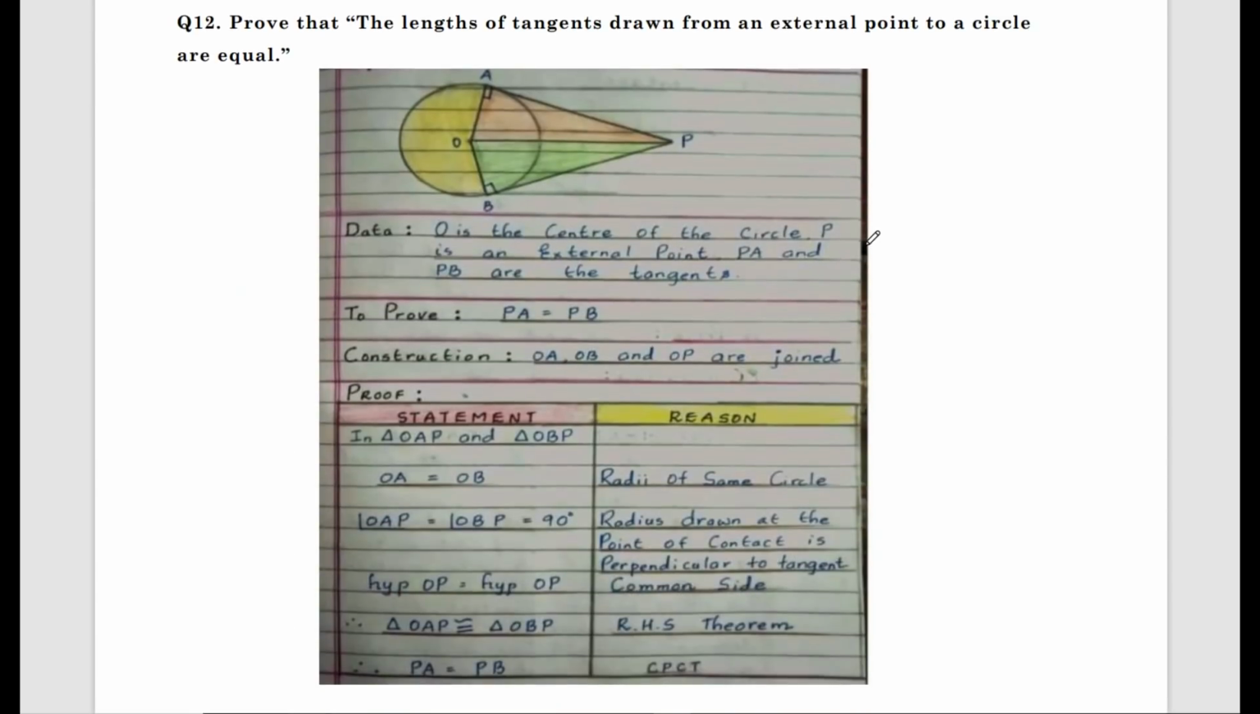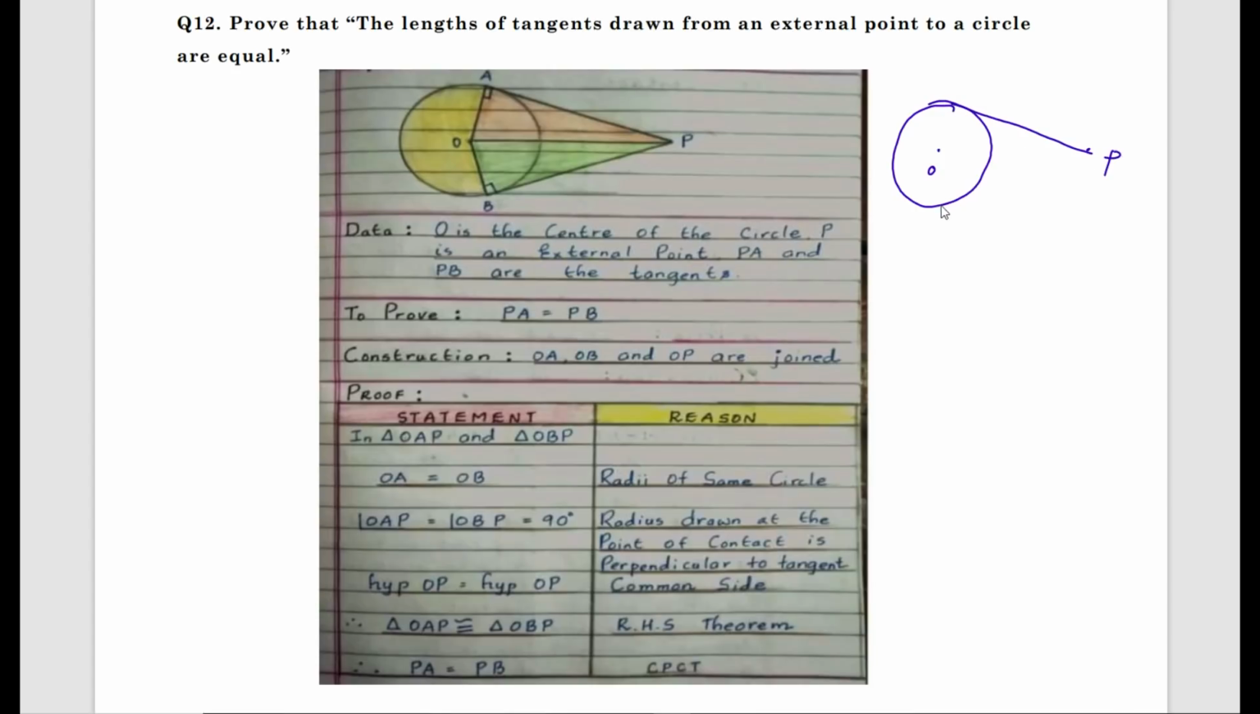Very important, definite 3-mark theorem. When you are writing the theorem, the first step is to write down the figure. So here, draw the figure. Draw a circle with center O from an external point P.